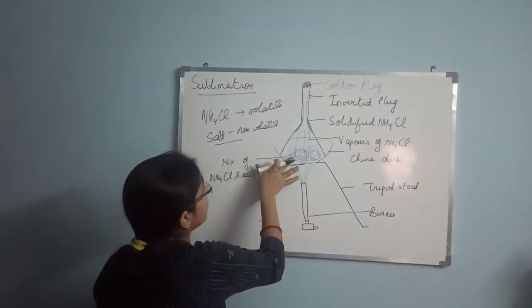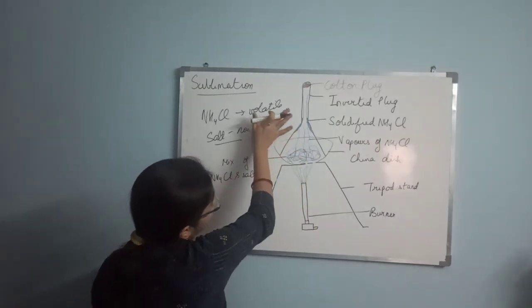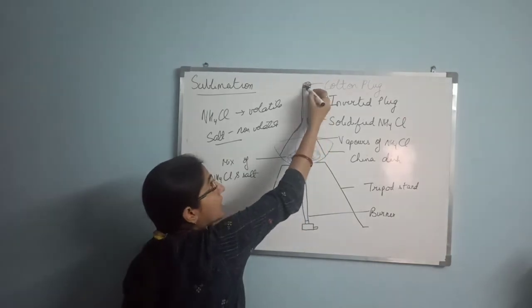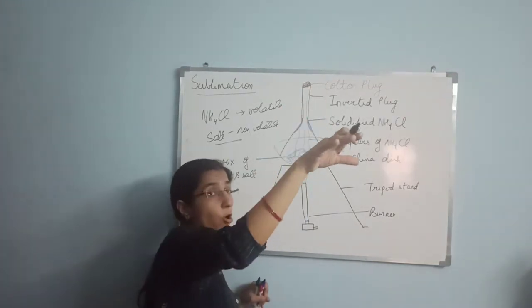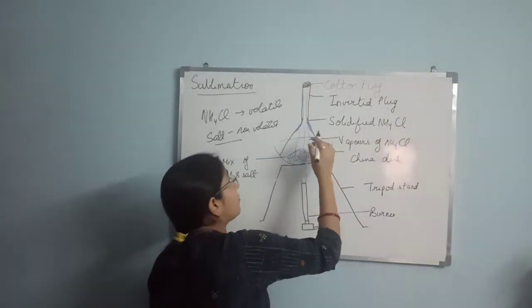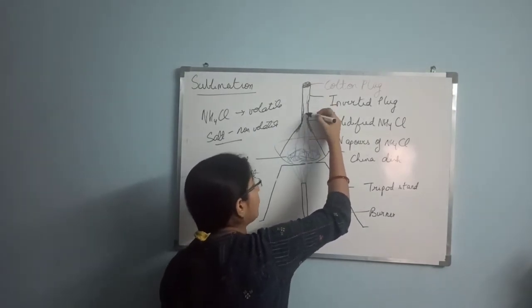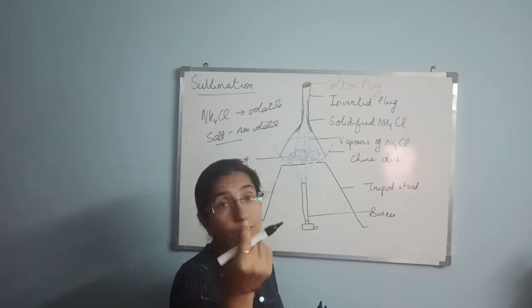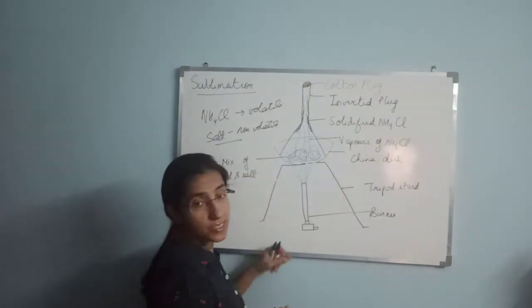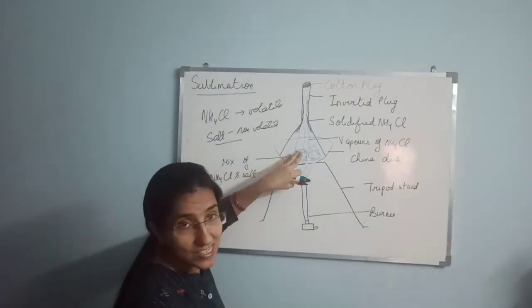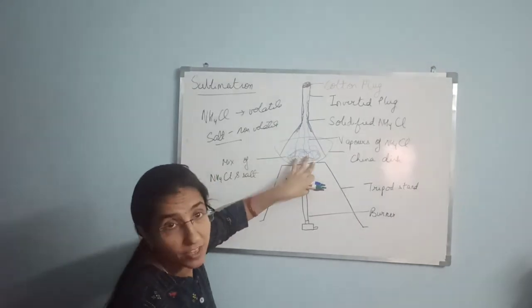Okay, then when they start to convert into the vapor phase, because we have already put a cotton plug on this mouth, this ammonium chloride will start to deposit on the side walls of that inverted funnel in the form of white powder.